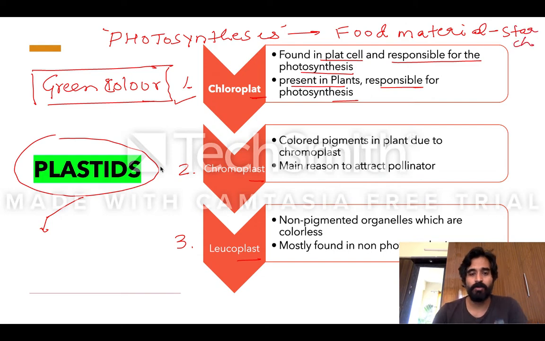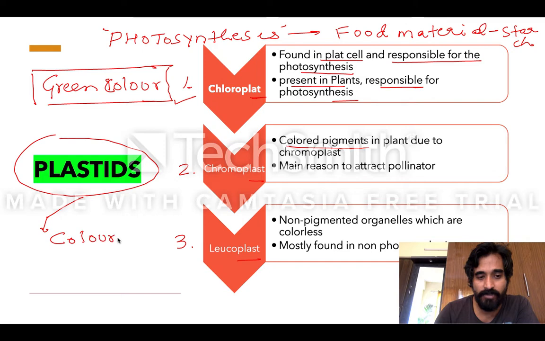Then we'll go to chromoplast. I'm pretty sure you have seen colored plants. There are many plants which are not actually green, they are colored, and this color is due to chromoplast. So if a plant is not green and has some other color, it means that plant has chromoplast.